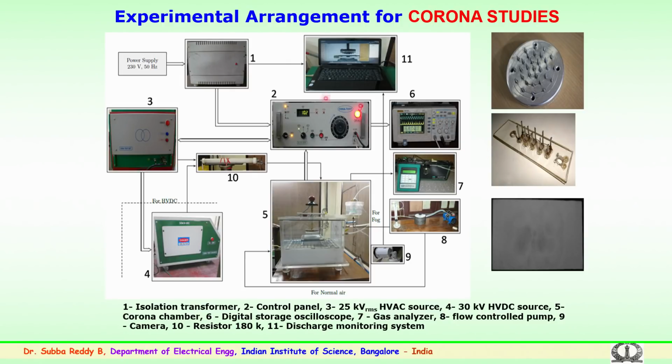You can see here the corona control cage, that is a Perspex chamber, wherein you have an electrode assembly here. The sample is mounted here with a sample mounting arrangement, and the bottom side is grounded, and the high voltage is connected from a source of HVAC or HVDC. We have both HVAC and HVDC sources, and you have a control panel where you can apply a suitable voltage depending upon the gap distance here, and the choosing of this is being done.